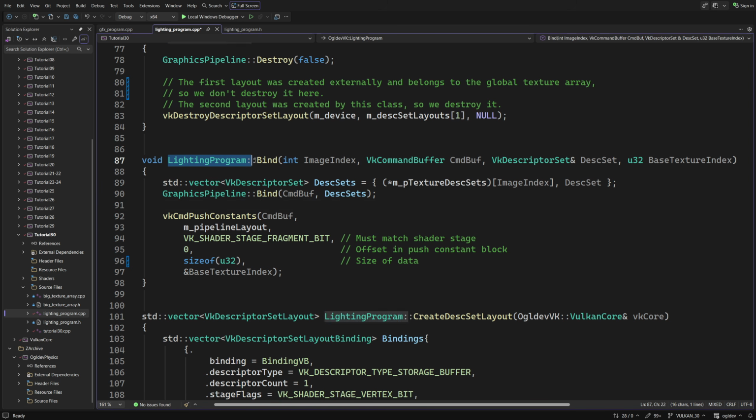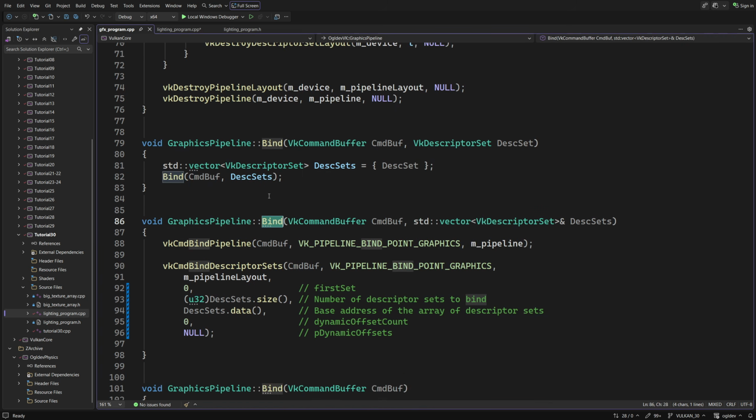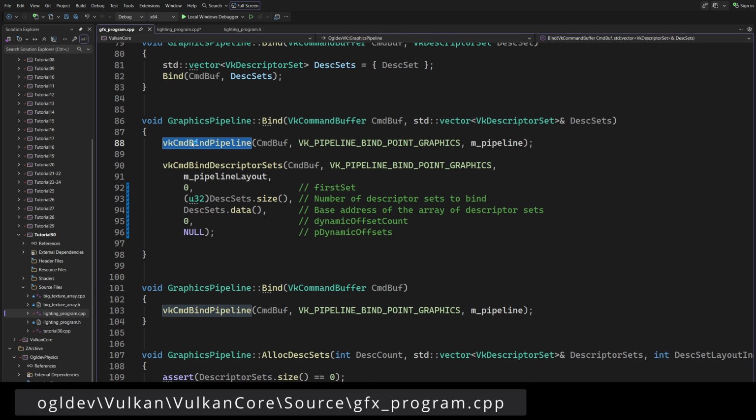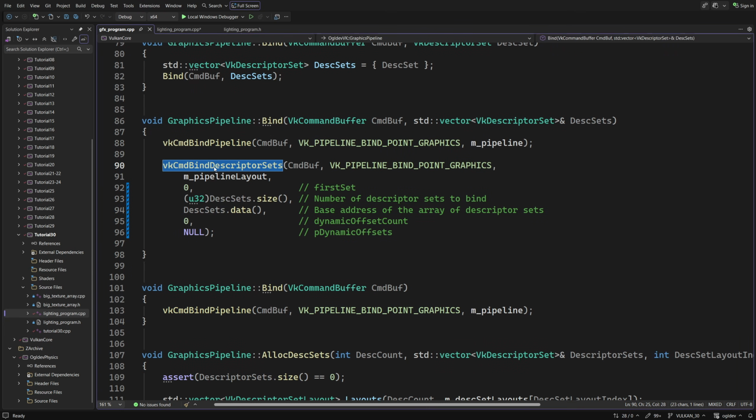Next, we have some changes in the function that binds the program to the command buffer. In a similar fashion to the layouts, the bind function in the base class was expanded to receive a vector of descriptor sets. The first one is again the set from the BigTextureArray class, and the second is the parameter of the function and belongs to the current mesh that we want to render. We call the bind function in the base class, which in turn calls cmdBindPipeline and cmdBindDescriptorSets. This function knows how to handle an array of sets, so this works well with our interface change.